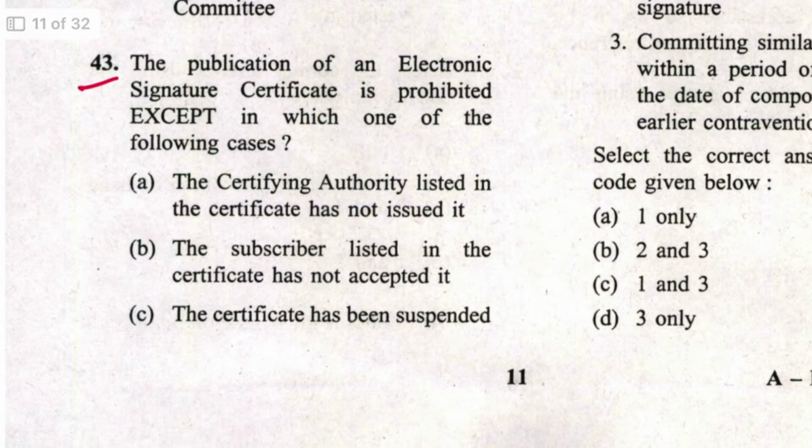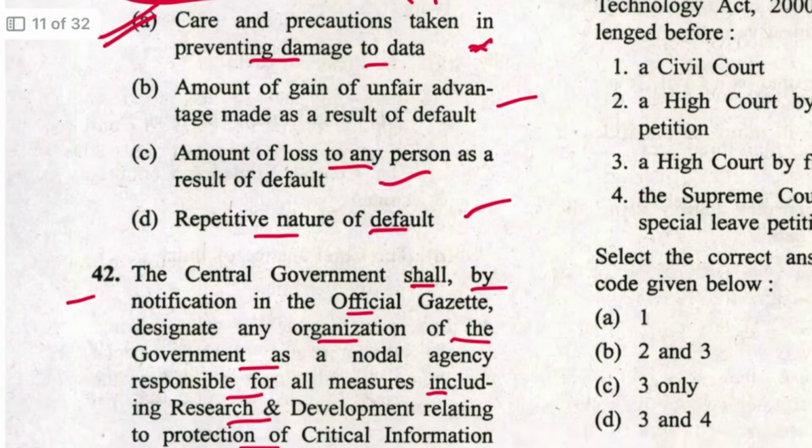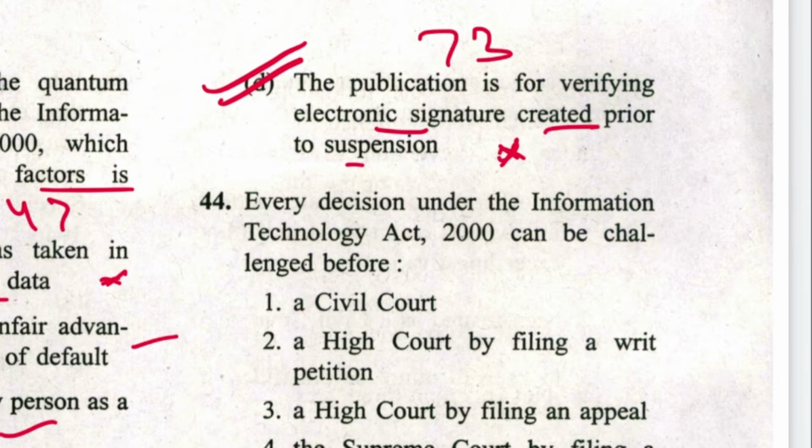Next, 43. The publication of an electronic signature certificate is prohibited except in which one of the following cases? Where the certifying authority listed in the certificate has not issued it, it is prohibited. Subscriber listed in the certificate has not accepted it. Yes. It has been suspended. Yes. And the publication is for verifying electronic signature created prior to suspension. It is not prohibited. D is the answer. And this is section 73 of IT Act.